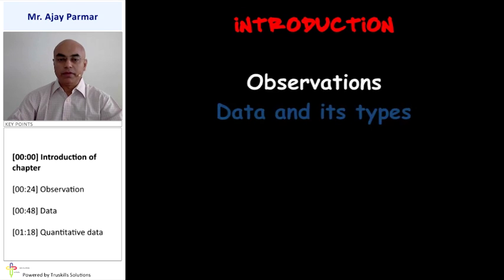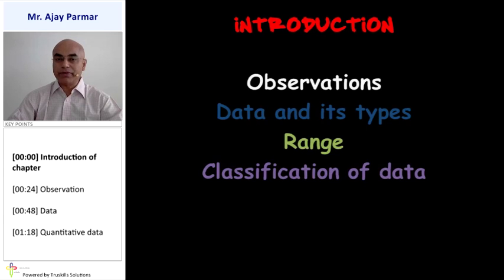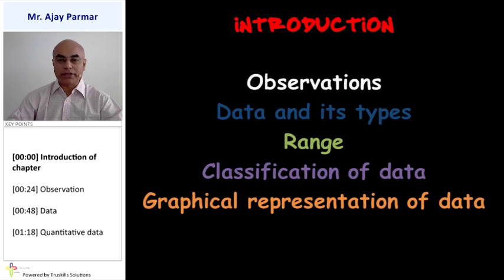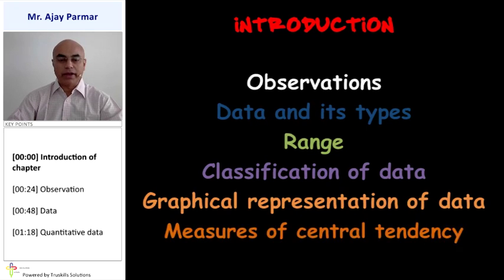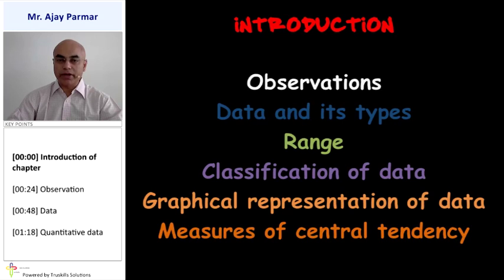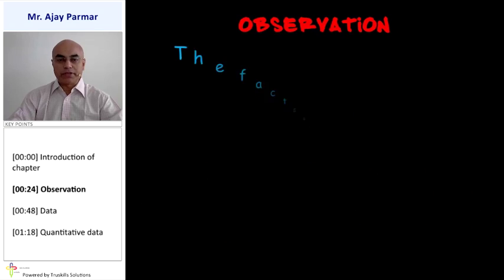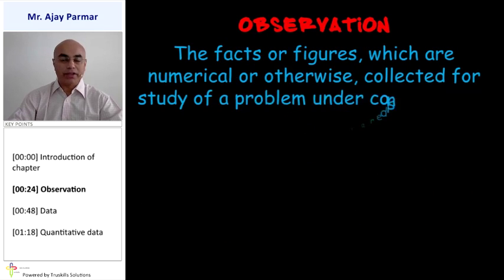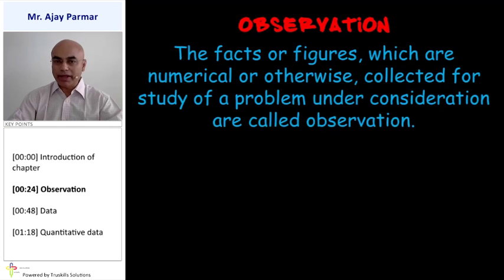Introduction of this chapter. In this chapter, we shall study observations, various kinds of data and its types, range of the data, classification of data, graphical representation of data, and various measures of central tendencies like mean, median, and mode.